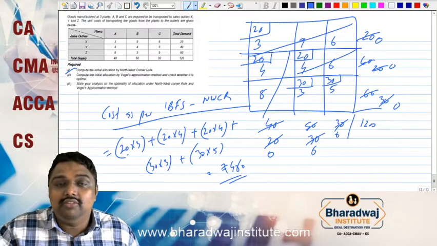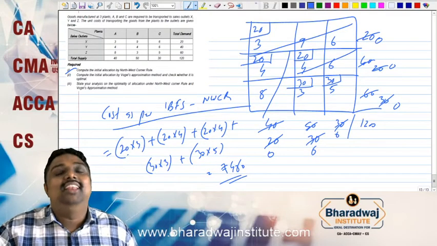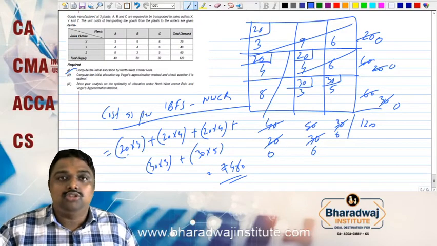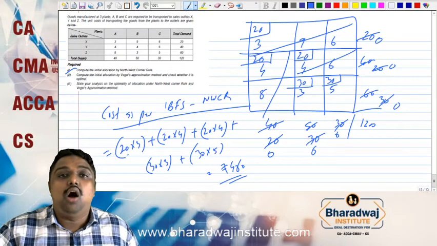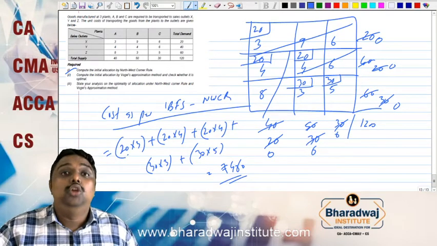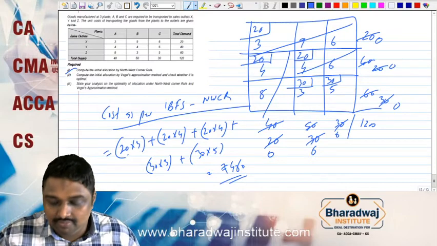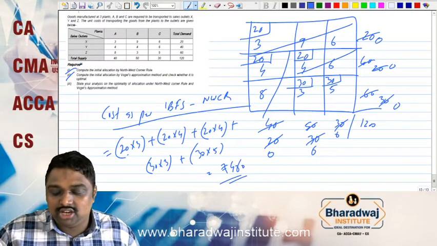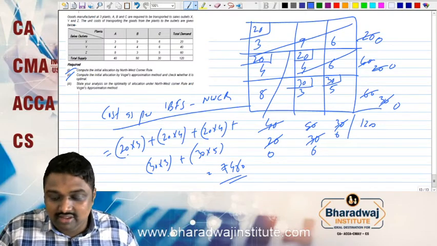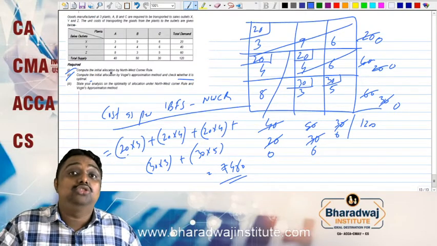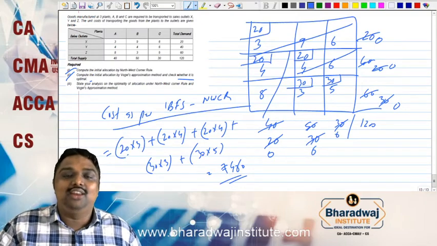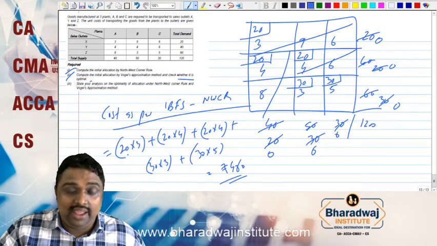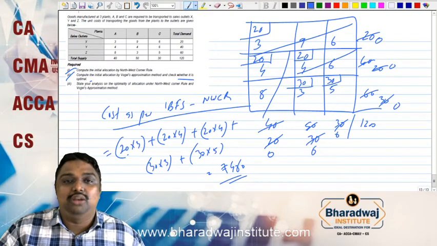This is one of the previous year questions for CA Final. Yes, my dear friends, we are doing CA Final questions so that you get more standard questions. However questions come in your exam, you will be able to solve them. Now what is the second thing? They were asking for the initial allocation under Vogel's approximation, and then whether it is optimal. We are here now to learn the third method, VAM, otherwise Vogel's approximation method.